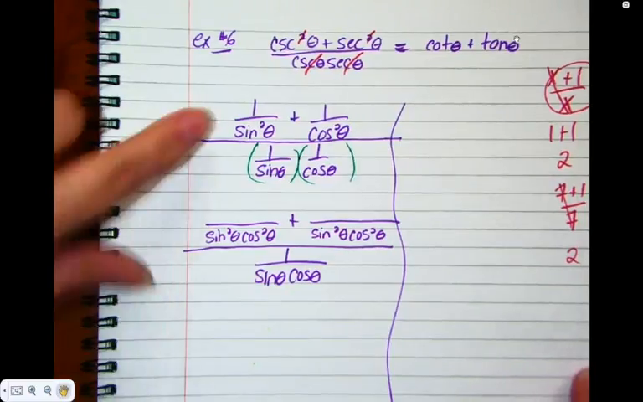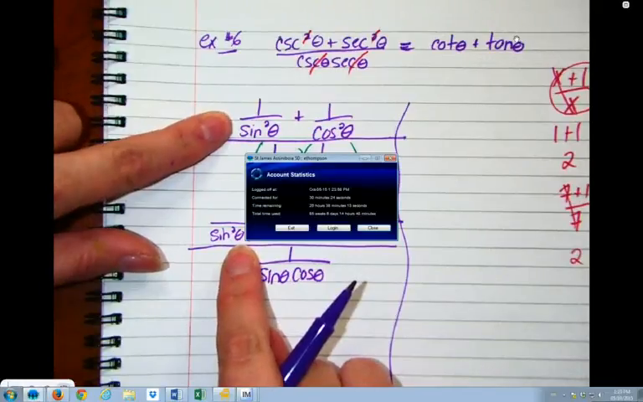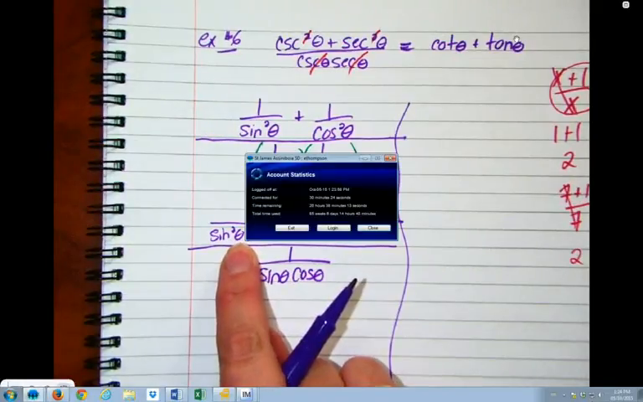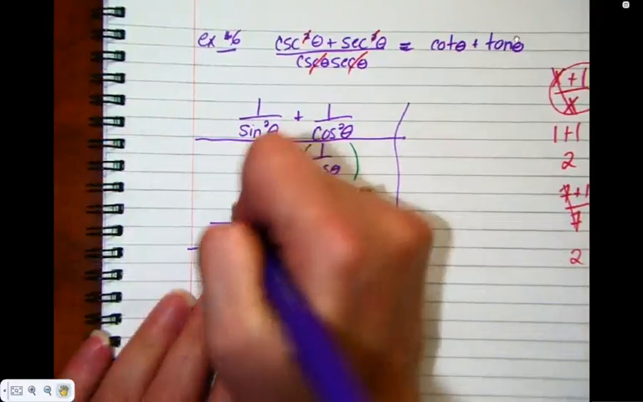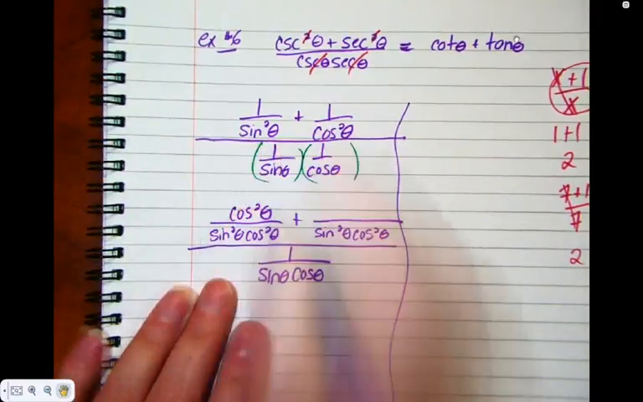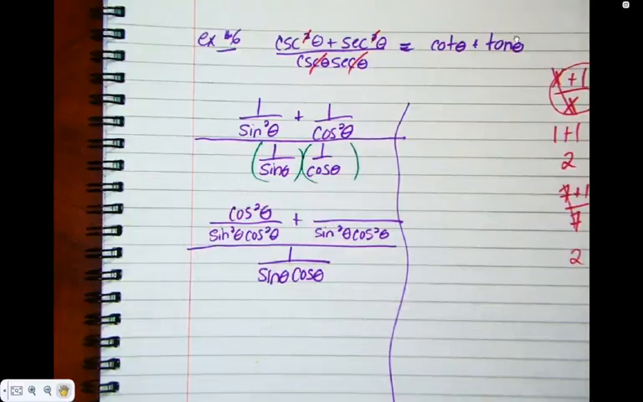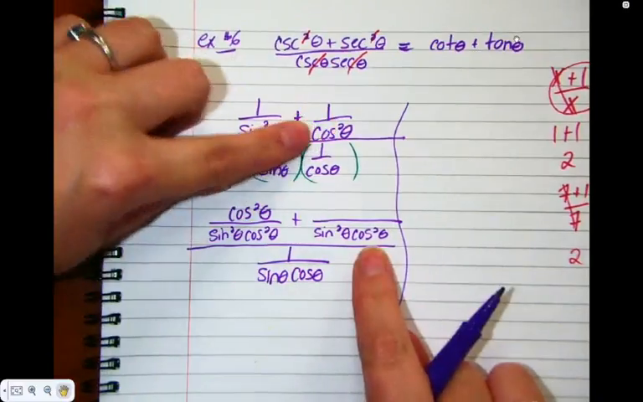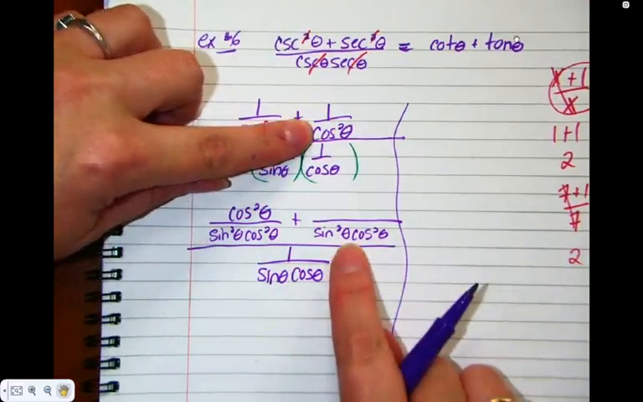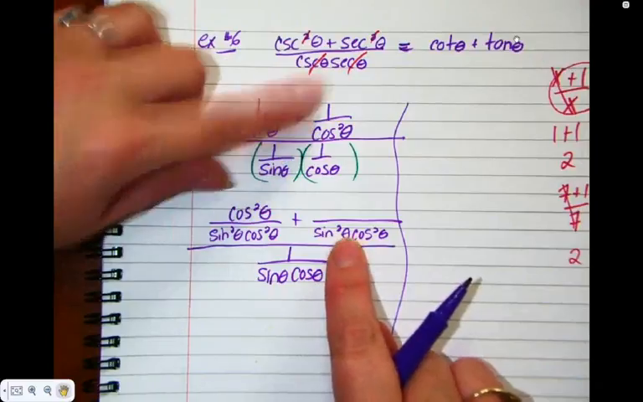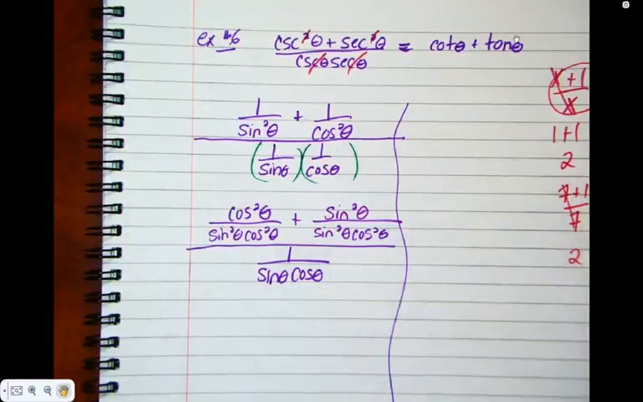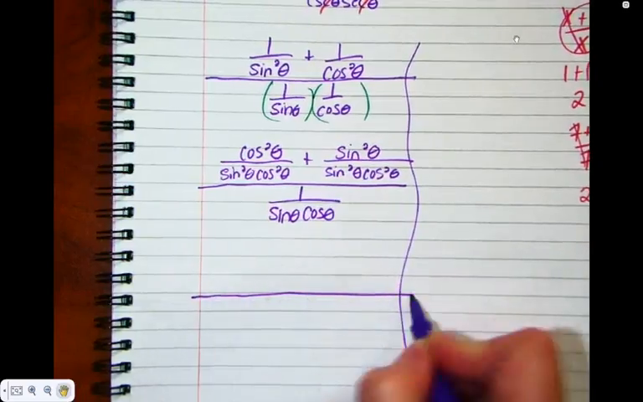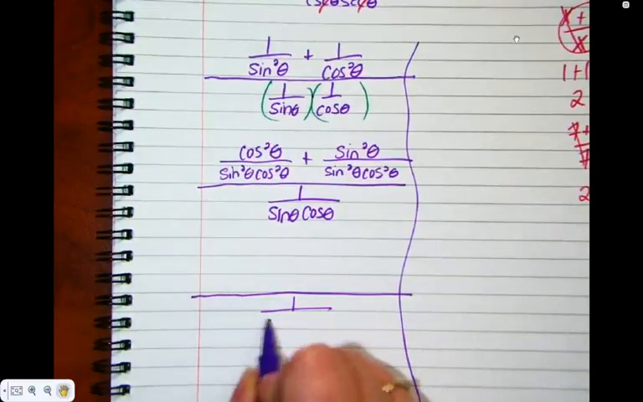The first fraction, what did I multiply to go from sine squared to sine squared cos squared? Okay, so 1 times cos squared at the top, cos squared. The second fraction, what did I multiply cos squared by to get sine squared cos squared? Sine squared, so 1 times sine squared, sine squared. Okay, so still keeping that big dividing line, still keeping the bottom that I haven't touched yet.